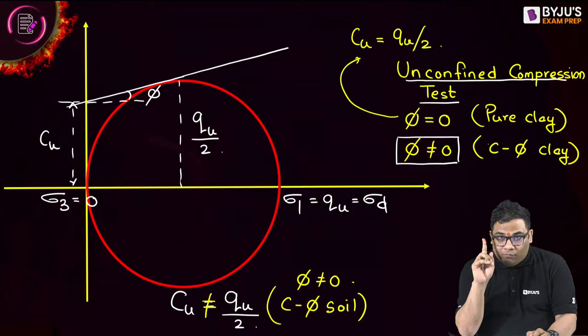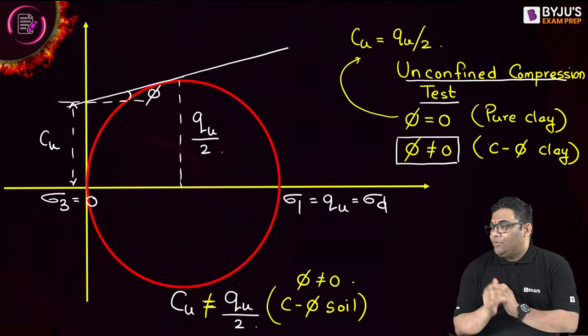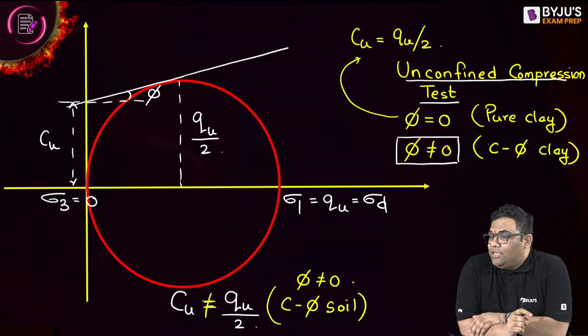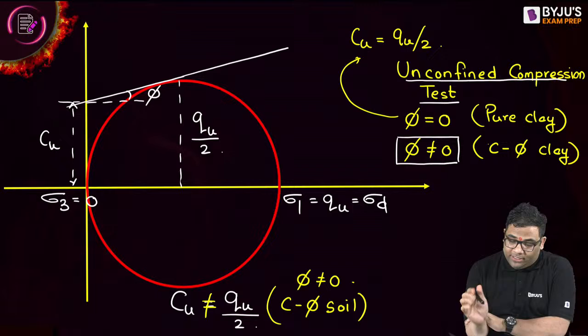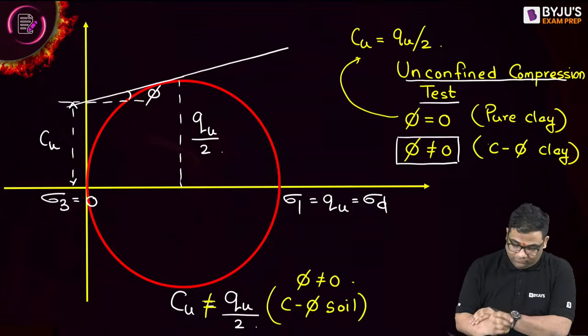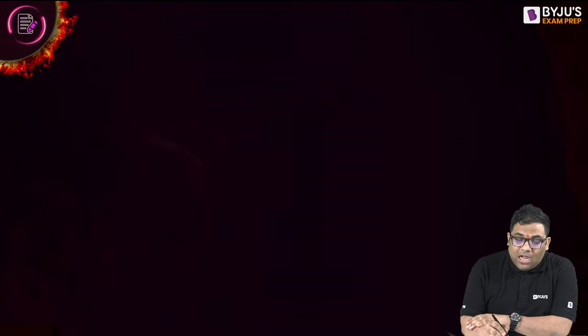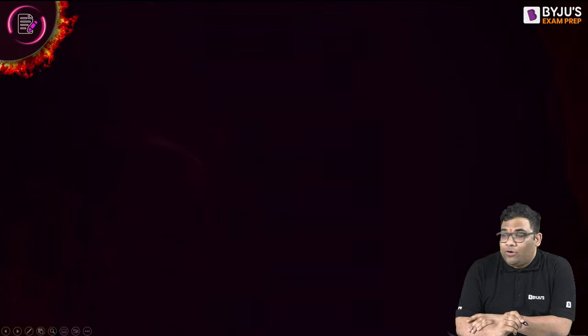So first of all, ladies and gentlemen, how to judge? Now you will answer me. How to judge whether it is a pure clay or not?